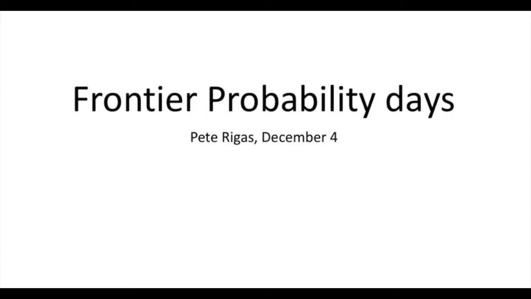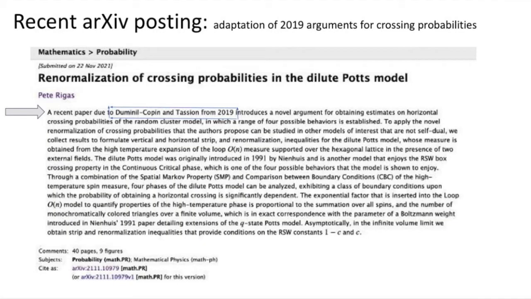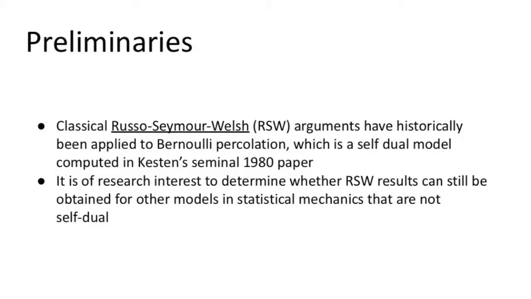So I'm going to be talking about a recent arXiv posting that I made about 2.5 weeks ago, in which I talked about an adaptation of 2019 arguments for renormalizing crossing probabilities. This argument was originally due to Duminil-Copin and Tassion, and they proposed an argument that could be used to obtain Russo-Seymour-Welsh results for models in statistical mechanics that are not self-dual, and they proposed that this similar type of argument could be obtained for other models that are not self-dual.